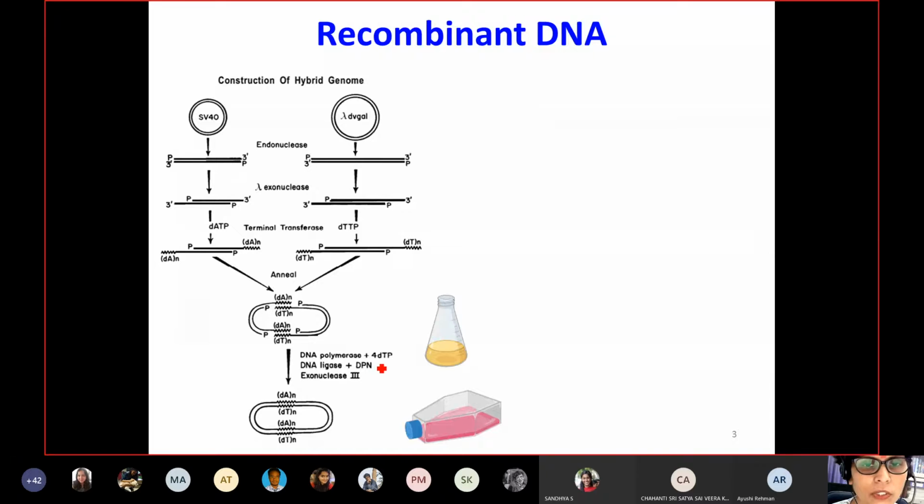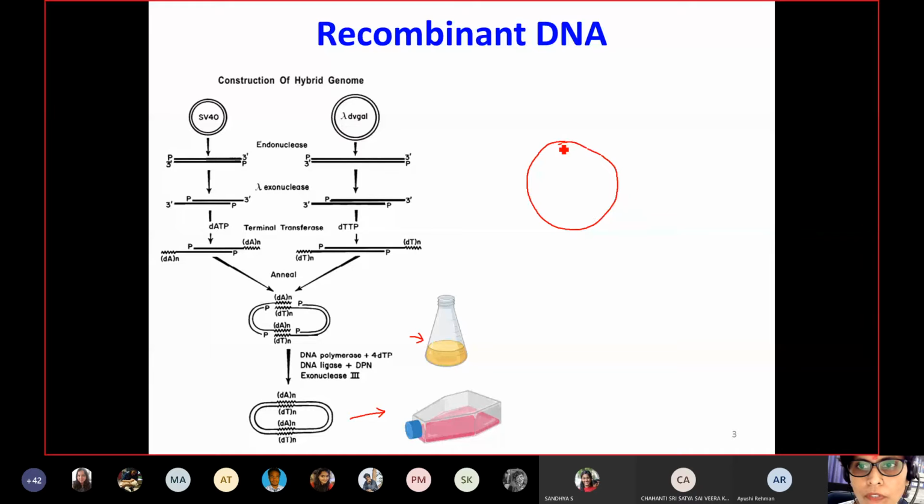And his intention was to express phages in E. coli, and his other intention was to express an E. coli gene in a mammalian expression system, or mammalian cells. So with this intention, he created his recombinant DNA. And later in his experiments, he also used phage vectors.